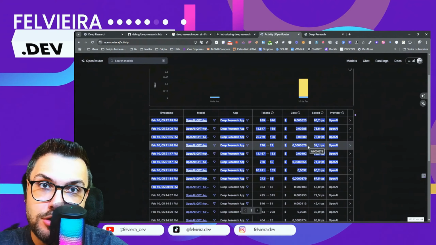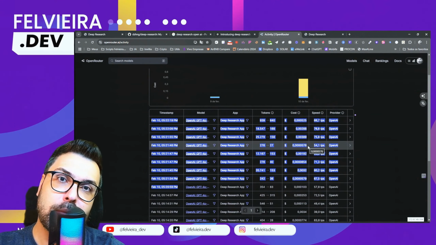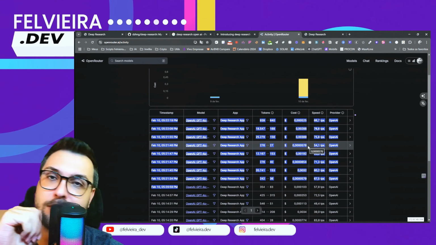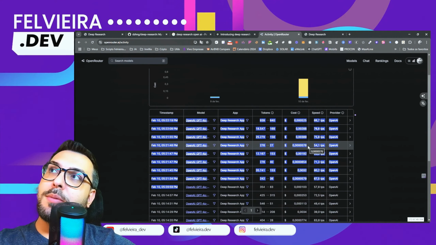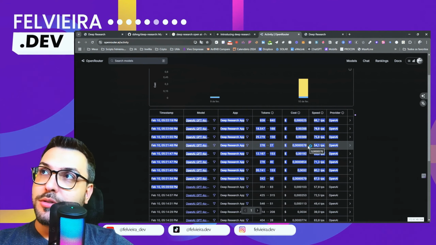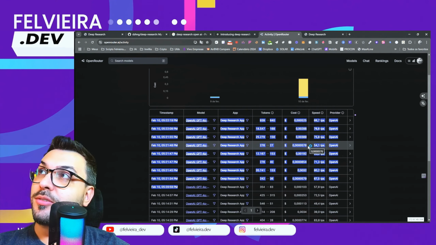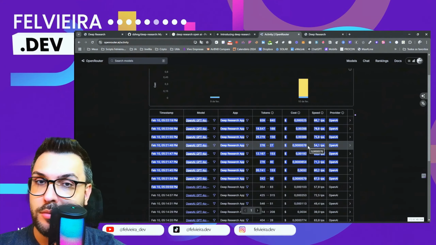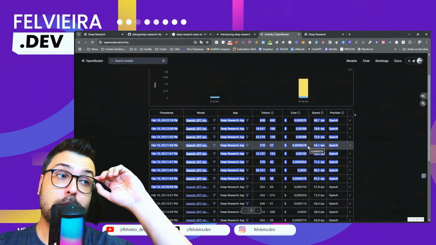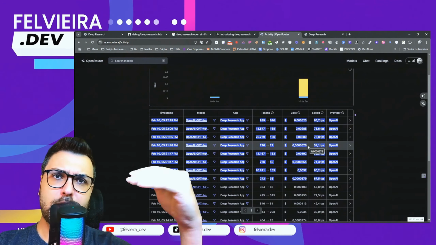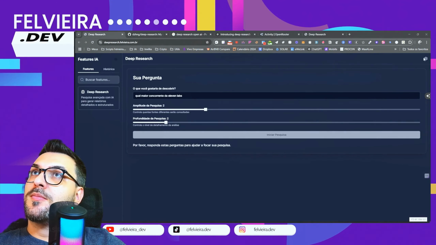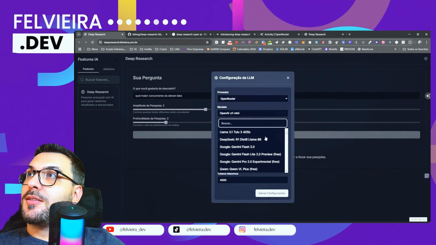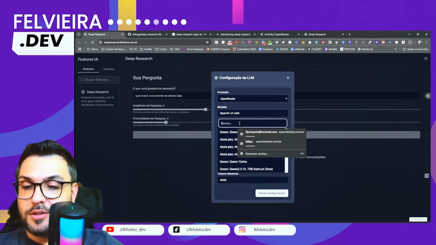So we managed to reduce from $200 per month to a small amount of 10 cents per research. If we extrapolate and use a lot of threads, we can reach at most about 10 cents using this. Of course, if we use a better model, which is the O3 Mini, which we can't yet because they haven't released it for everyone, it might increase, right? So for now, folks, what I guarantee works is the GPT-4 Mini.